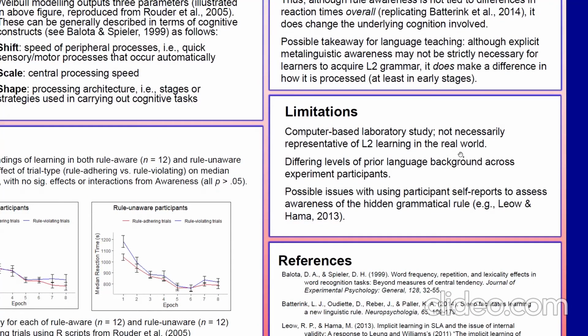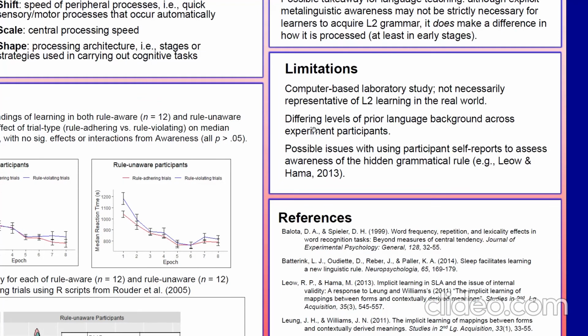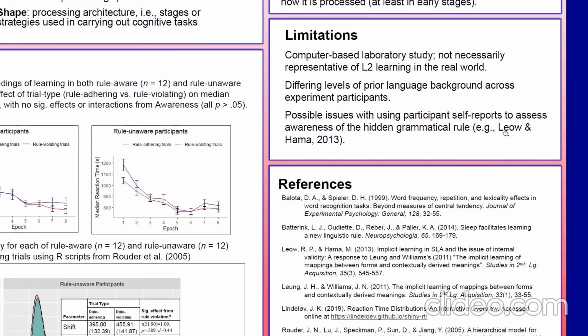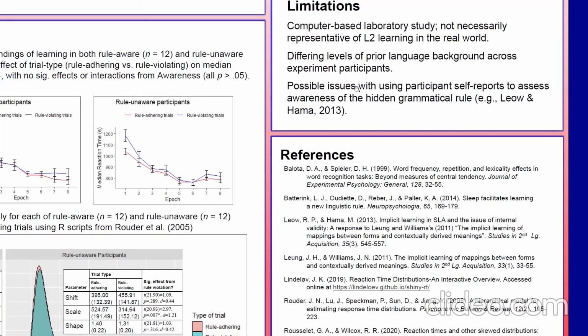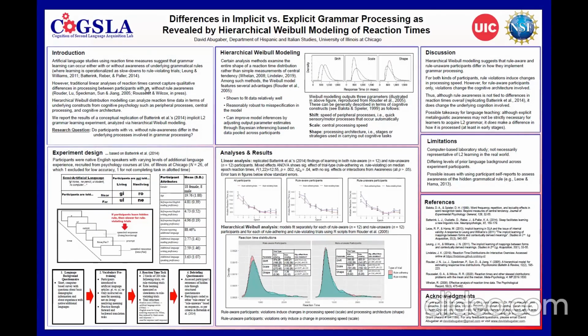Now, our study isn't without its limitations. It's only a computer-based study that might not map onto learning in real classroom environments, and our participant group wasn't homogeneous, and of course, prior researchers have raised concerns about the validity of using self-report methods to assess rule awareness. But in all, this study shows how a powerful analysis technique like hierarchical Weibull modeling can be used to pull apart constructs in ways that can't be seen by typical linear measures.